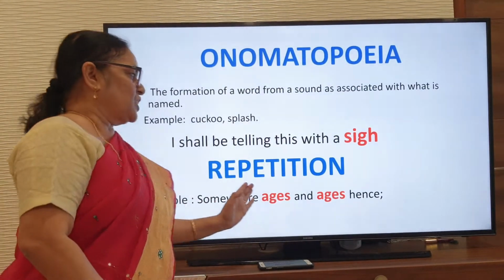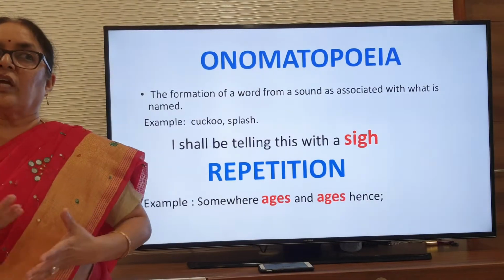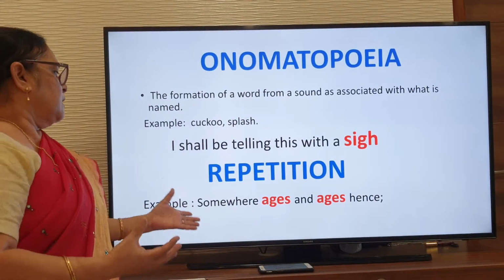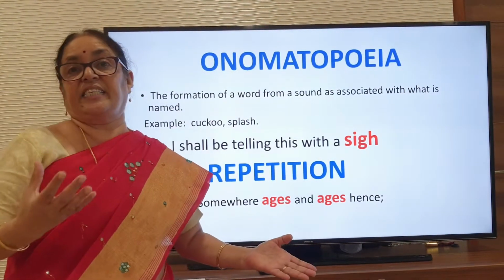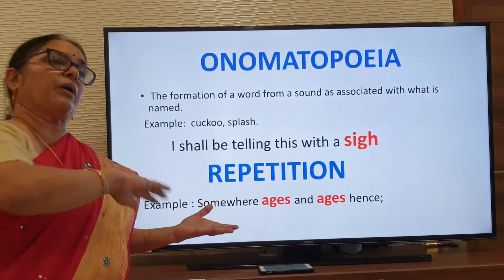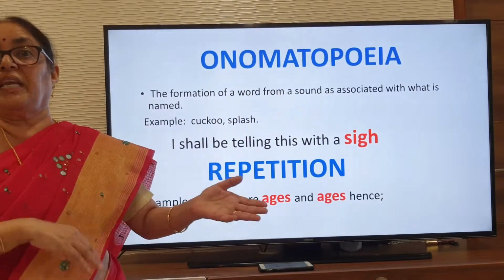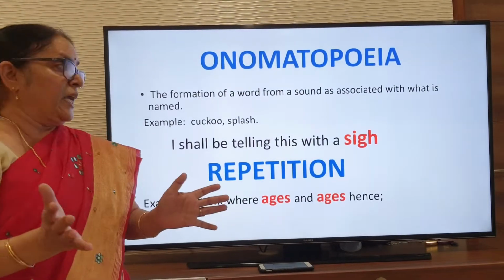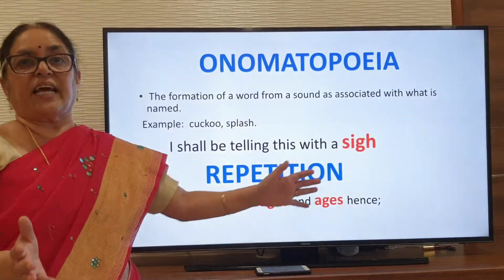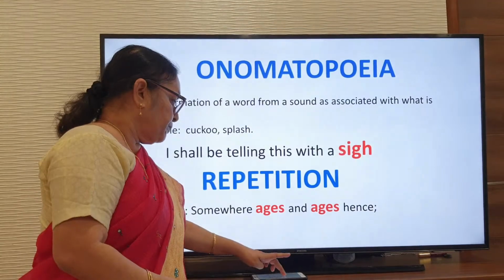And then repetition: the words which are repeated to give a good poetic effect. "Somewhere ages and ages hence." The poet wanted to tell that after many days, many months, many years, he wanted to indicate the time. So he chose "ages and ages" as repetition there.